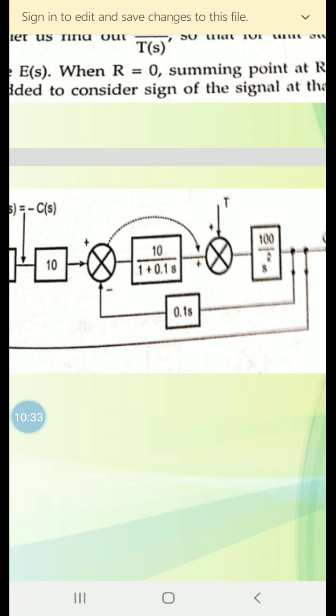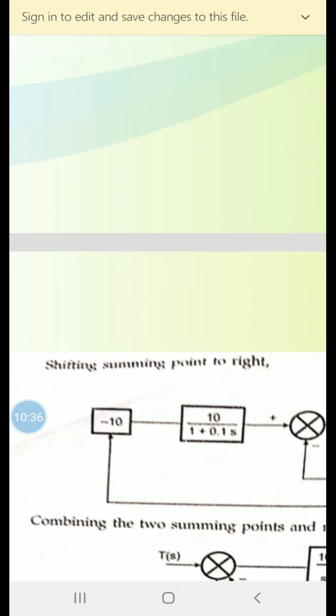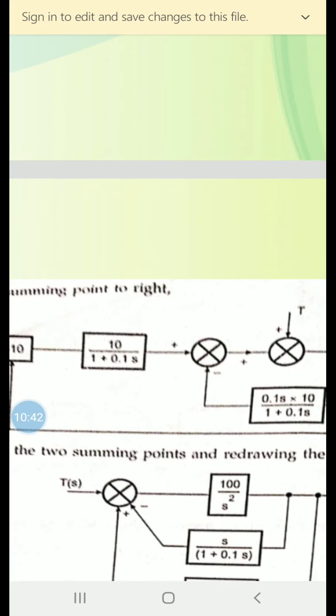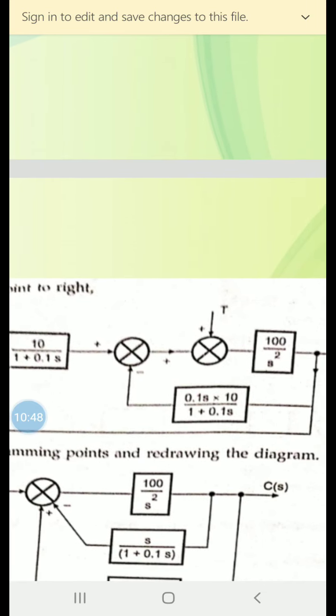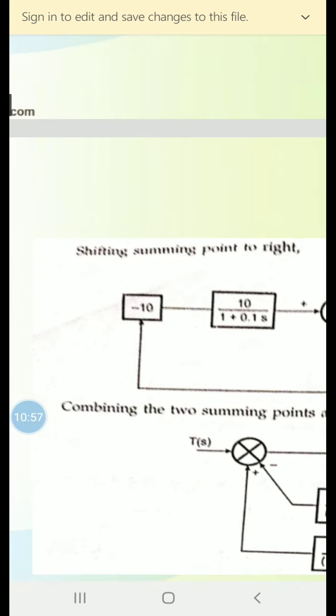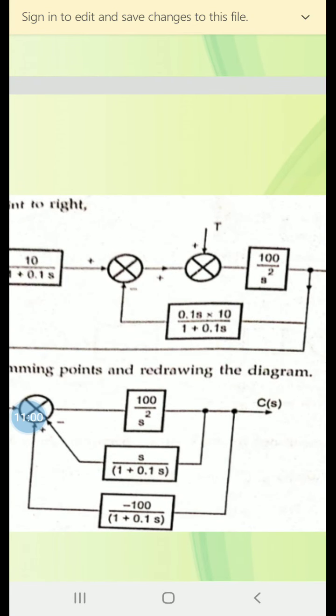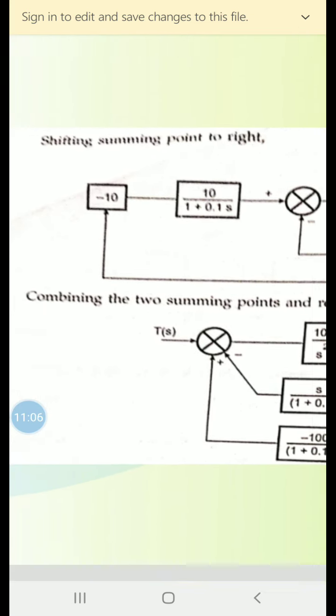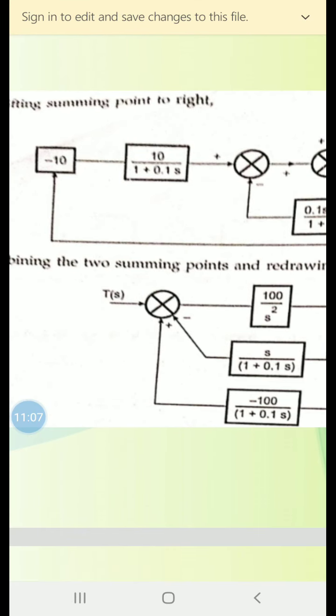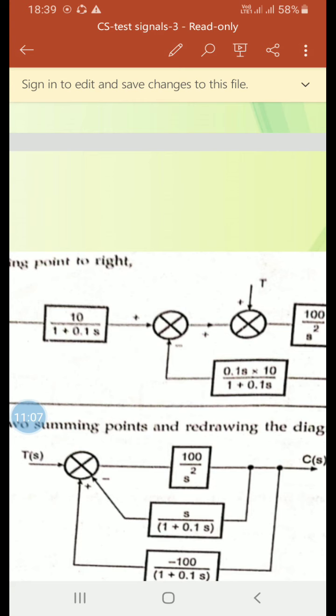Shifting the summing point to the right, we get a block diagram of this form: minus 10, 10 divided by 1 plus 0.1 s, summing point, 100 by s square, 0.1 s into 10 divided by 1 plus 0.1 s. So this will become of this form.